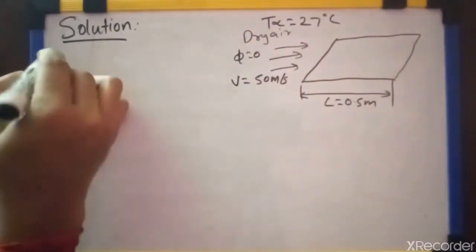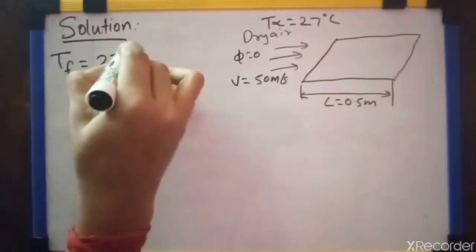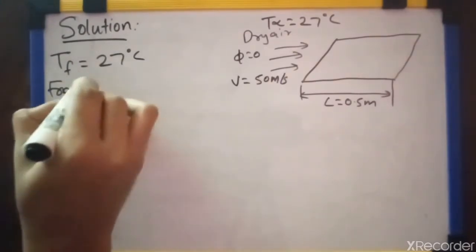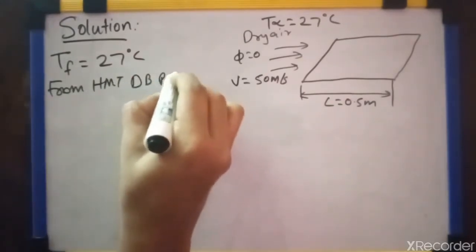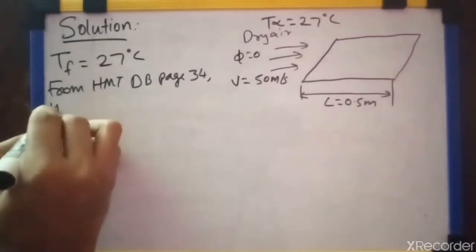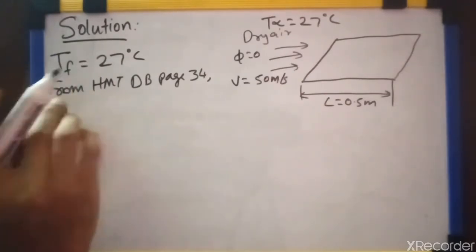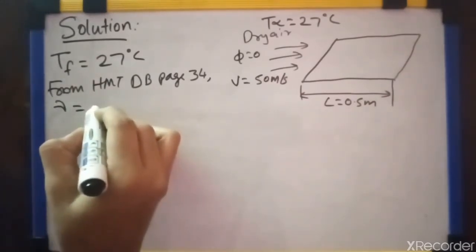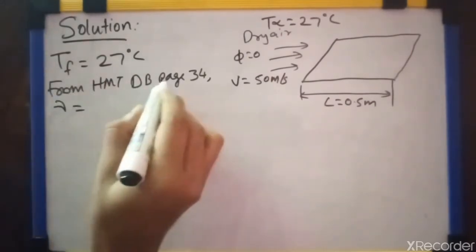First of all, assume film temperature TF is equal to the given temperature 27 degrees centigrade, and from HMD data book, page number 34, nu, that is kinematic viscosity, is not given, so we have to find it out from the HMD data book, page number 34.